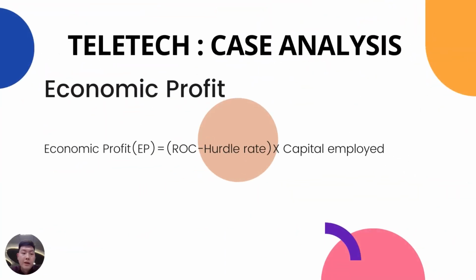This is the equation for economic profit. Teletech adopted this measure of value creation for use at the segment and business unit level.